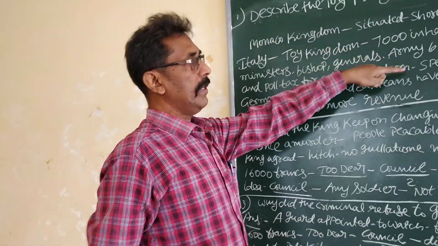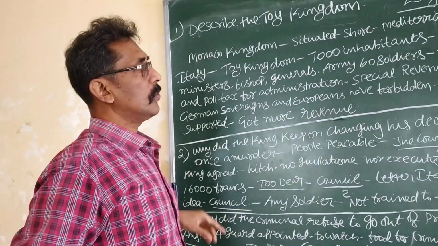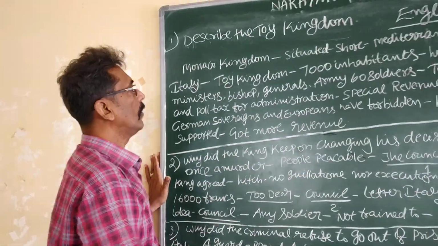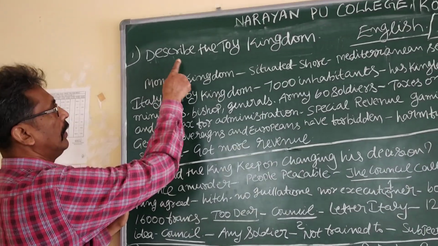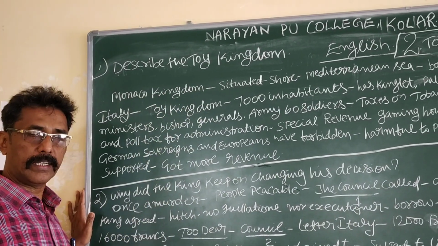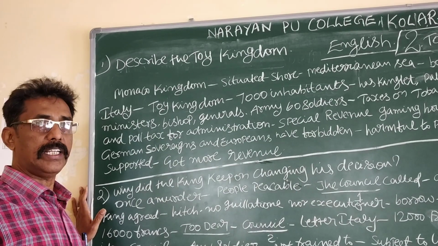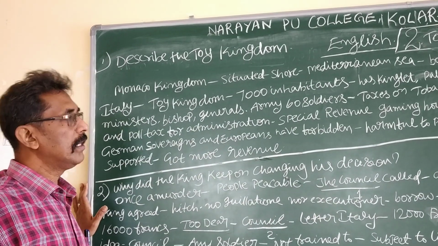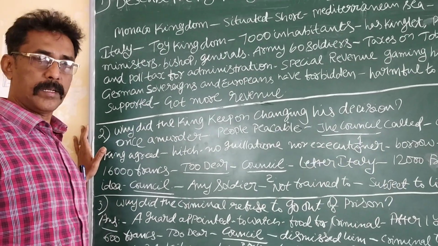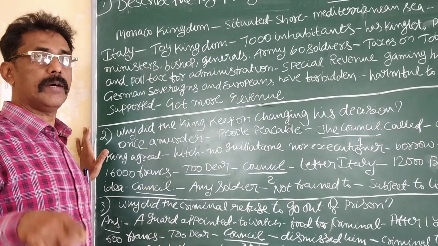So, we will learn the summary through these 4 questions. Question number 1, describe the Thai kingdom. Second question, why did the king keep on changing his decision? Third, why did the criminal refuse to leave the prison?